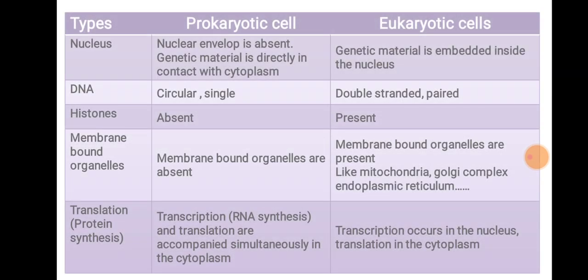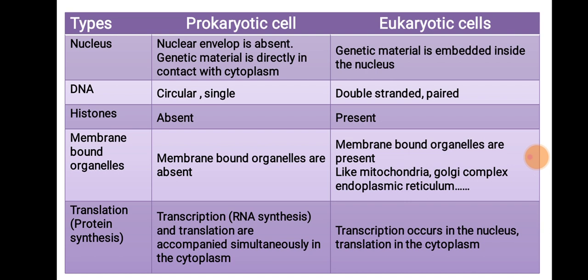Okay, the first one is nucleus. The nuclear envelope is absent in the prokaryote, because of which the genetic material is in direct contact with the cytoplasm. In the eukaryotic cell, the genetic material is embedded inside the nucleus. Next point is DNA. In the prokaryotic cell, circular single DNA is present, while in the eukaryotic cell, it is double-stranded, linear and paired.